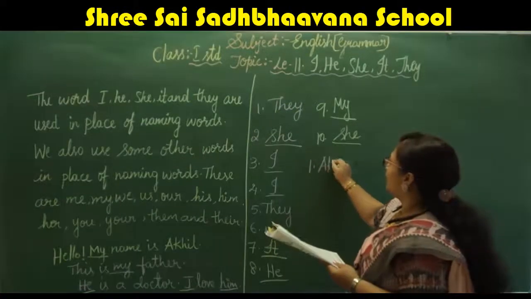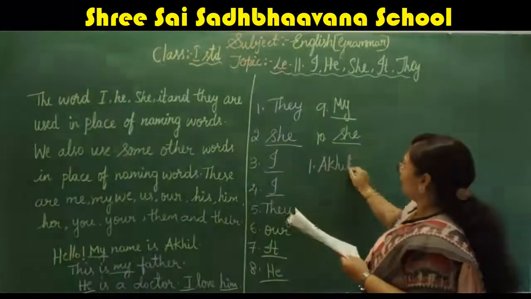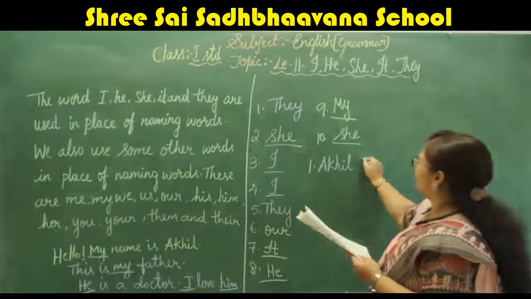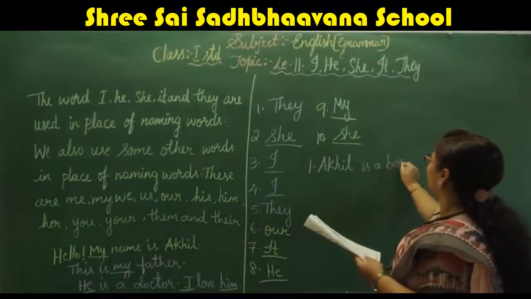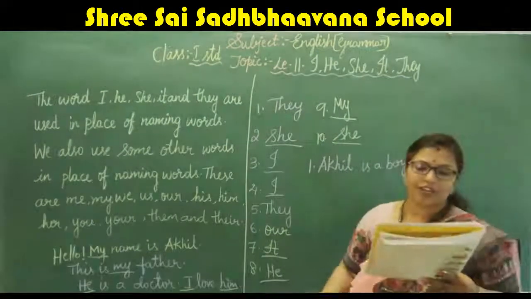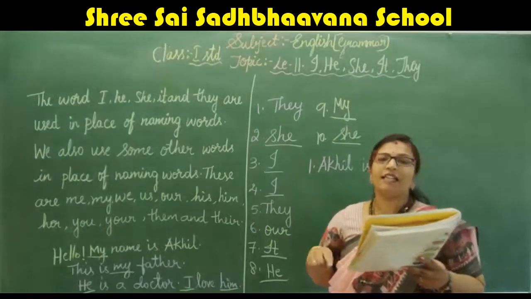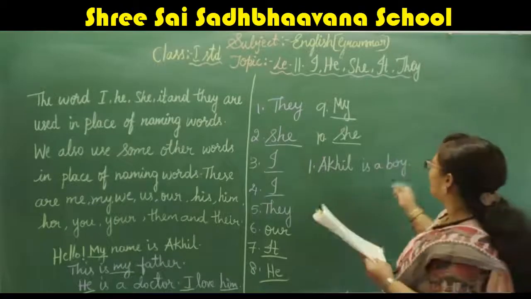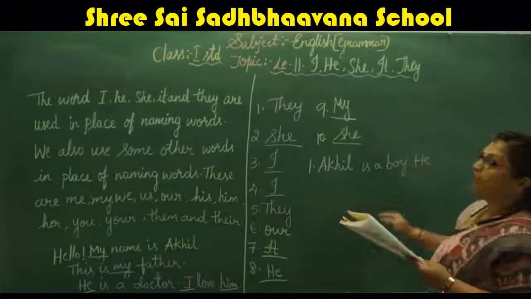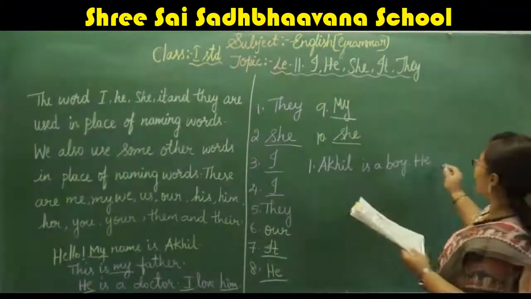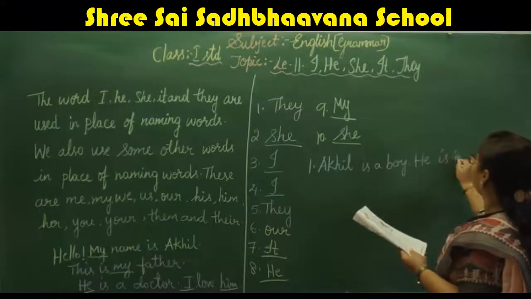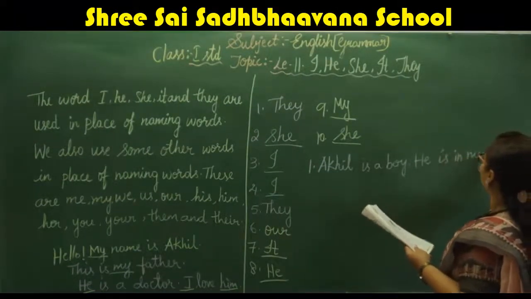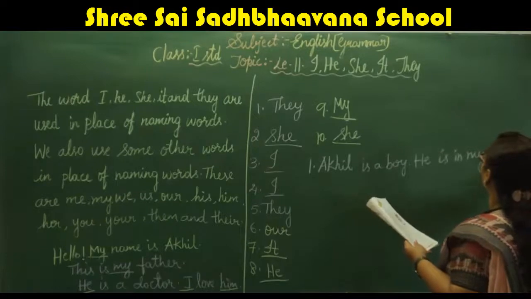So now see, A-K-H-I-L. Akhil is a boy. Next they have given you Akhil is in my class. So instead of Akhil you can use he. He is in my class.